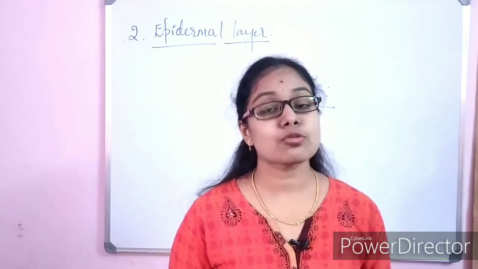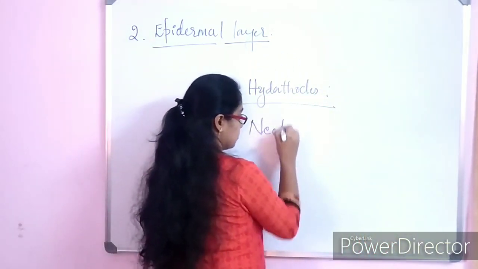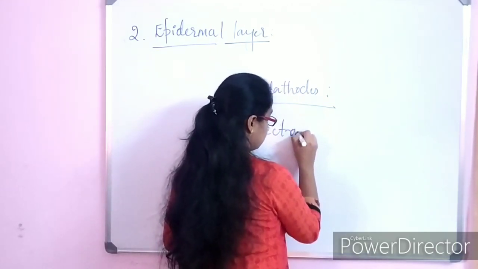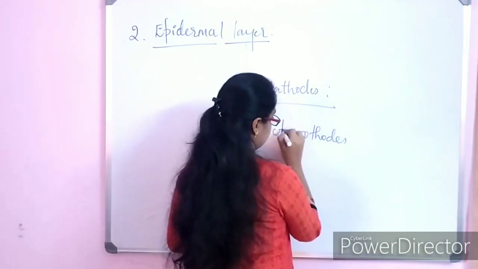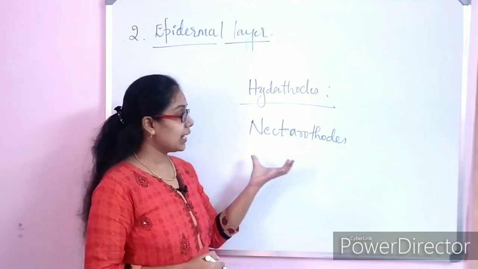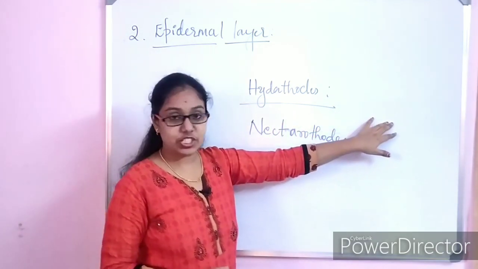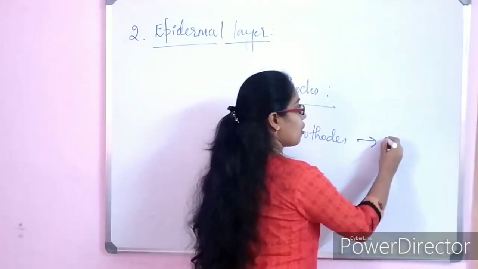Apart from these hydathodes, we also have nectarthodes. Nectarthodes are similar to the hydathodes, but hydathodes are present in the leaf margin, whereas these nectarthodes are present in the inflorescence.